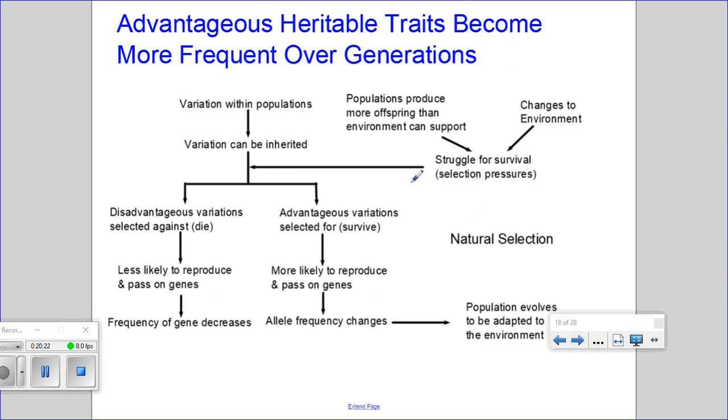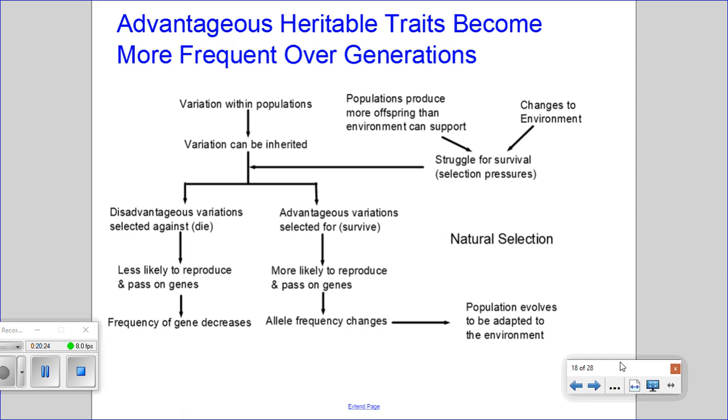So another one of Darwin's arguments was that advantageous heritable traits become more frequent over generations. Those traits that give an advantage and are heritable become more frequent. So we have variation within these populations, and these variations can be inherited.